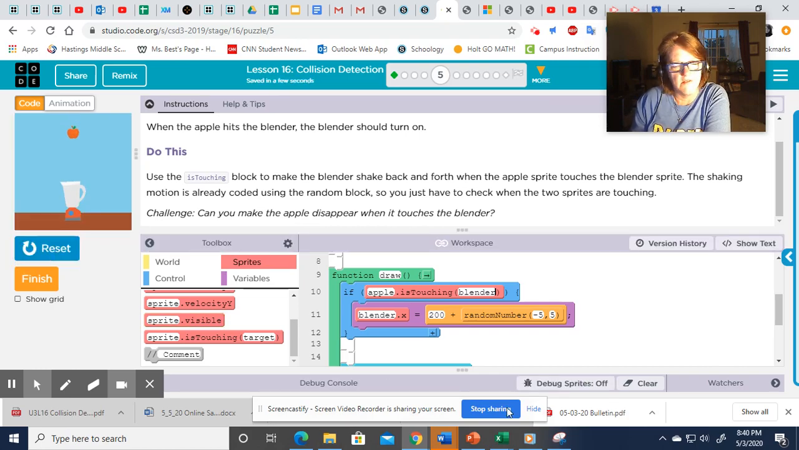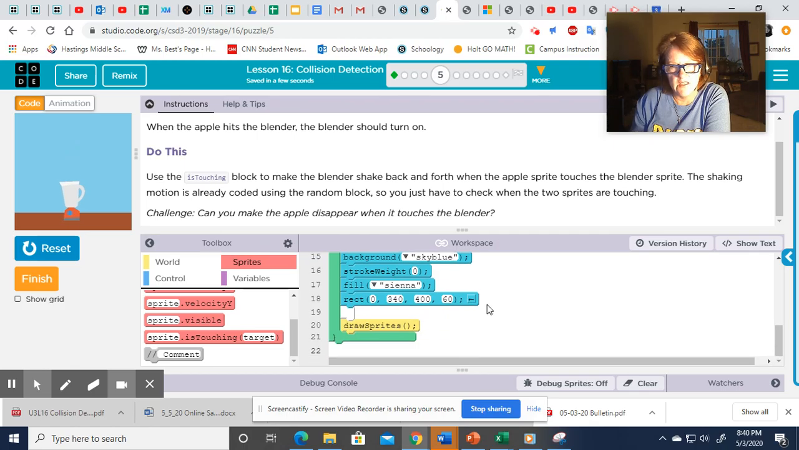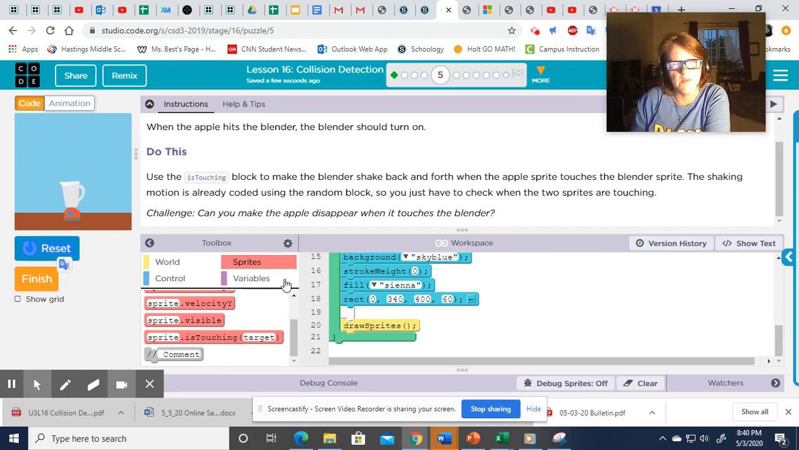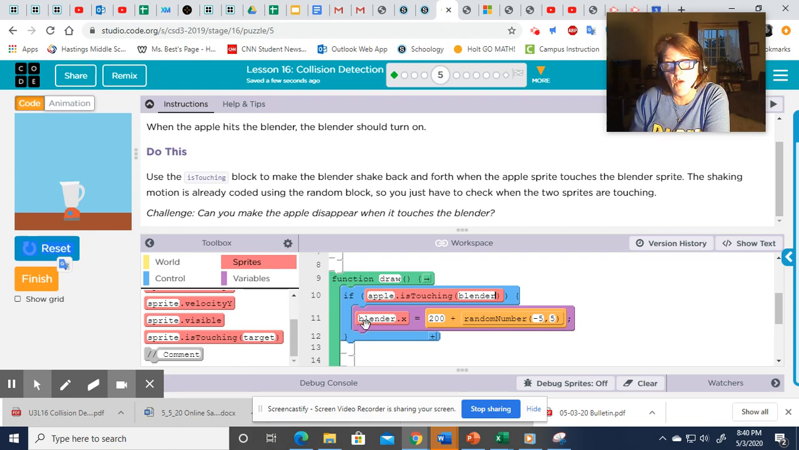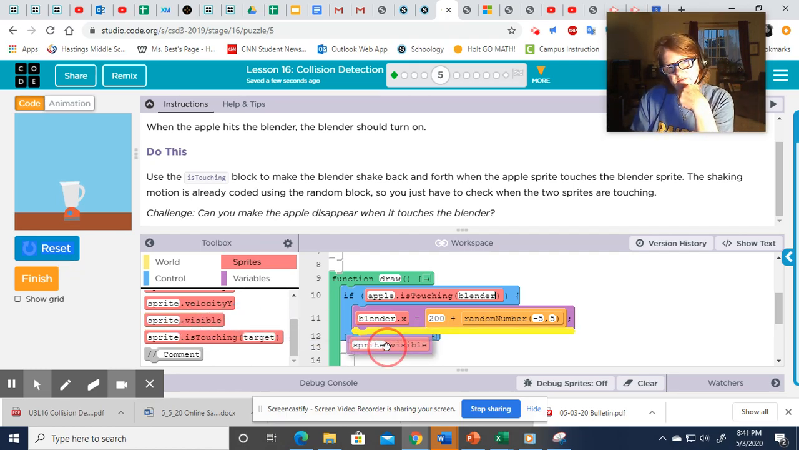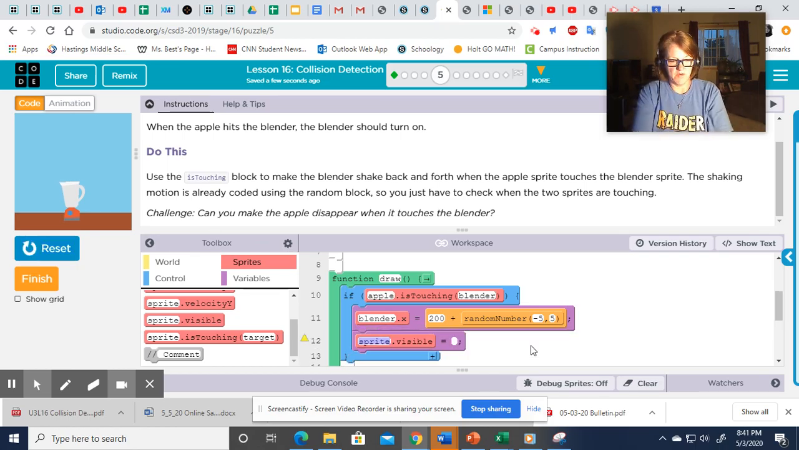Now it says, can you make the apple disappear when it touches the blender? Well, let's see what's going on here. Can we make it disappear? Oh, because see, it looks like it runs right through. Did you see that? It's running, running, running. It goes behind and then it keeps going. So once that is touching and the blender starts shaking, then we also want the apple to become invisible. So let's throw that in there also as part of the if statement.